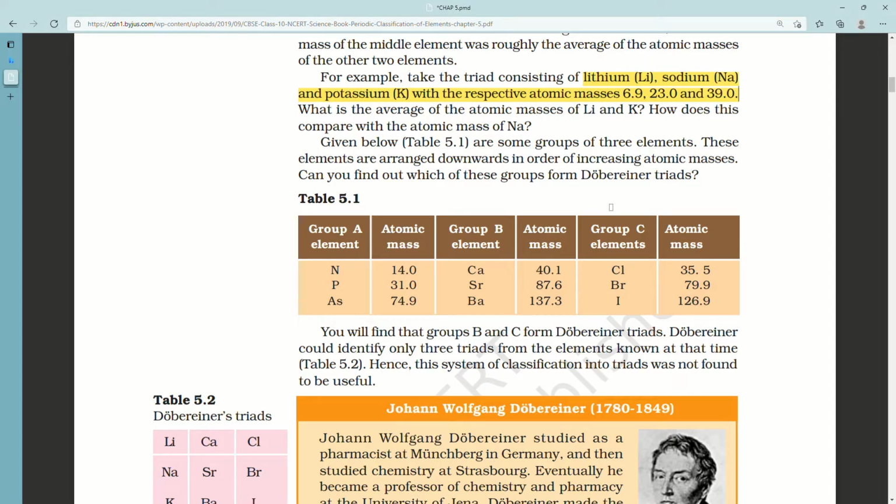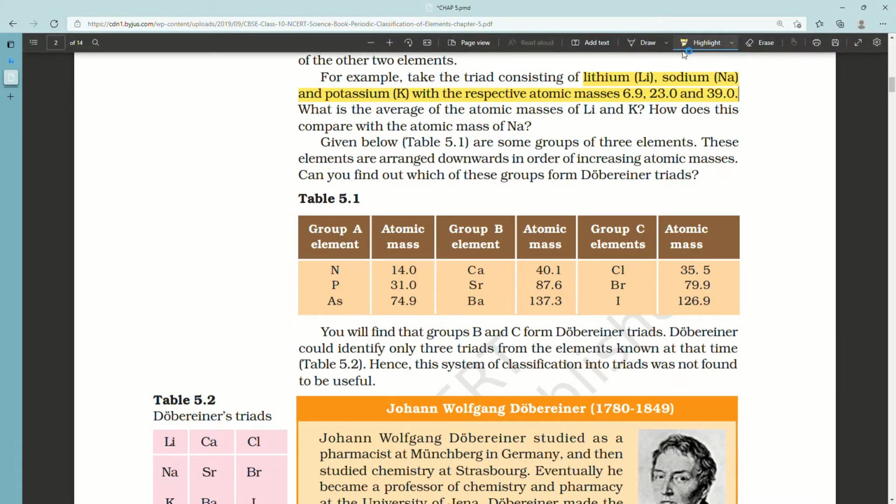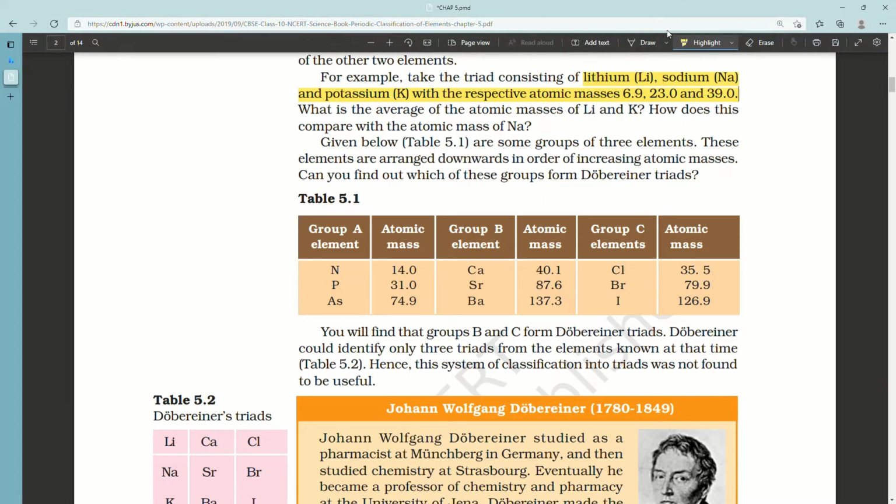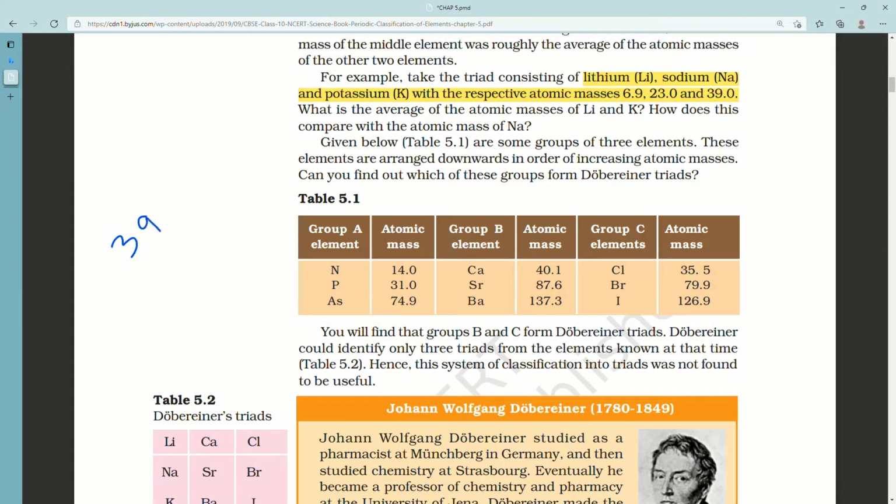Given below, in table 5.1, are some groups of 3 elements. These elements are arranged downwards in the order of increasing atomic masses. Can you find out which of these groups form Dobereiner's triads? In table 5.1, group A elements N, P, As have the atomic masses 14, 31, 74.9.